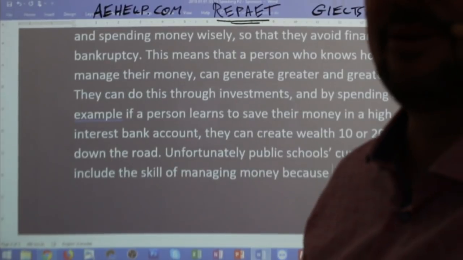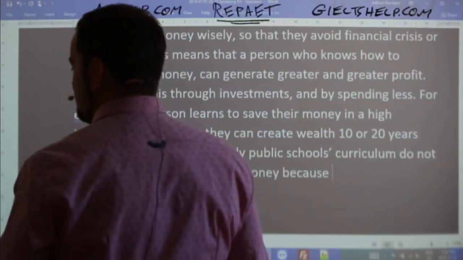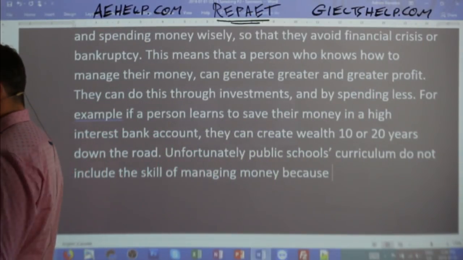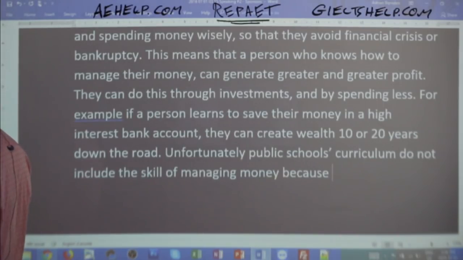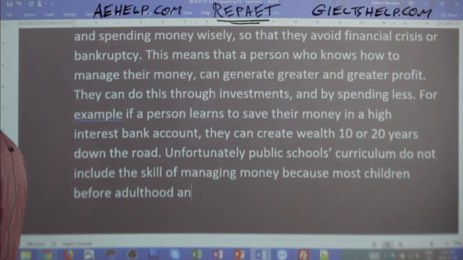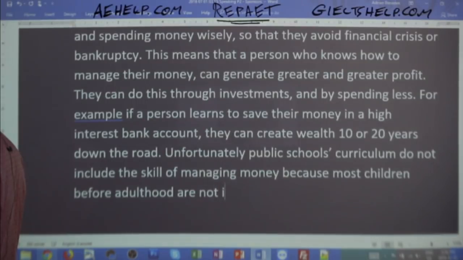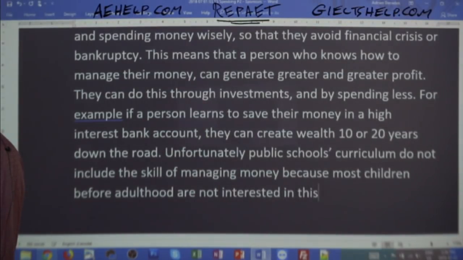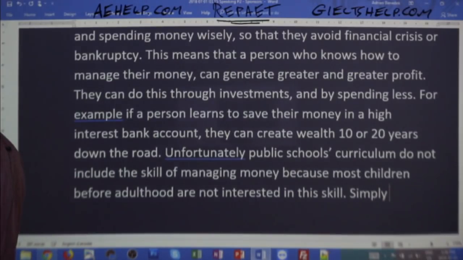That's when you start worrying about it, all right? So unfortunately, public school curriculums do not include the skill of managing money, because most children before adulthood are not interested in this skill. Simply, this is because